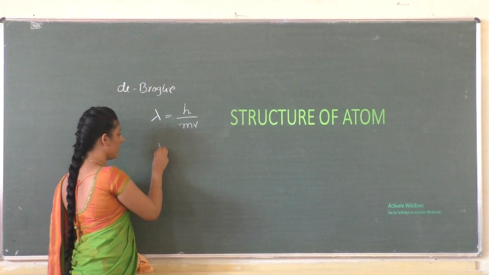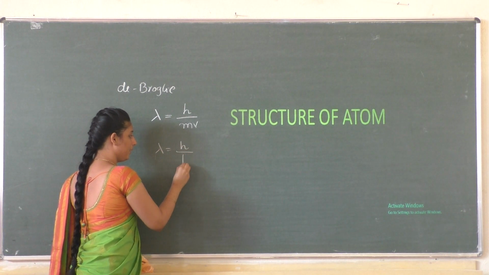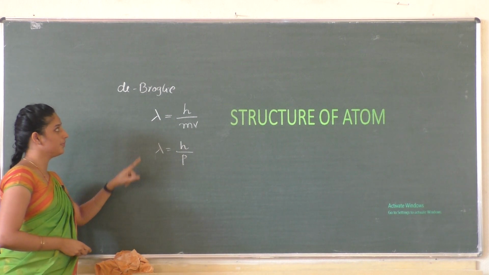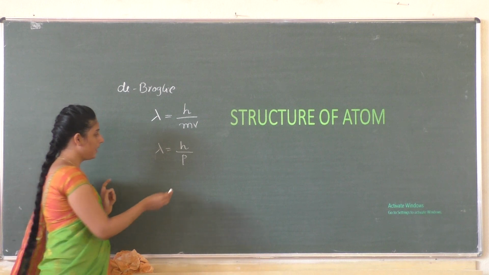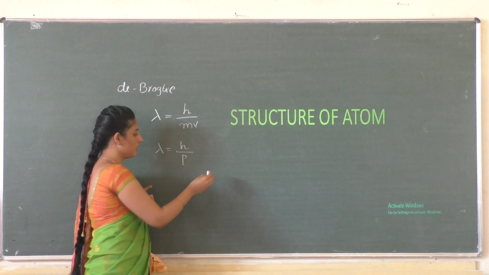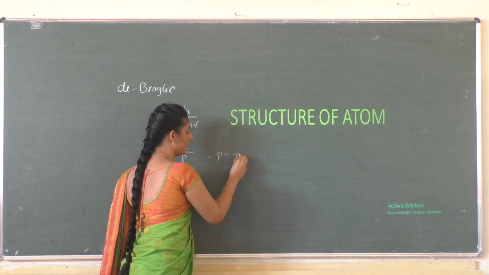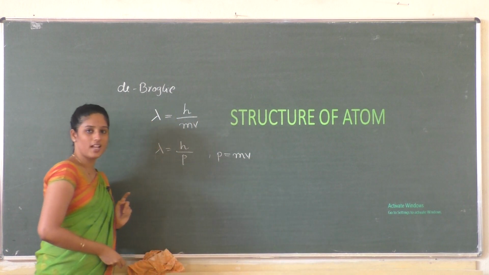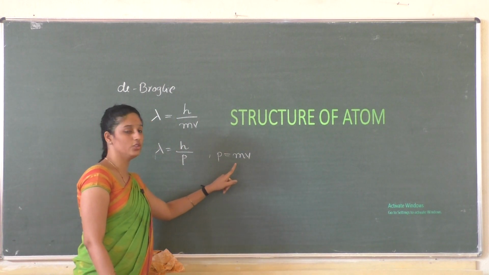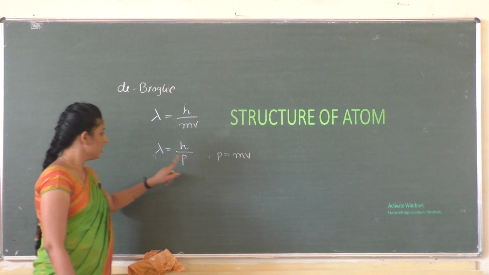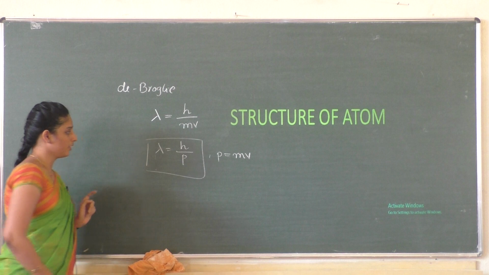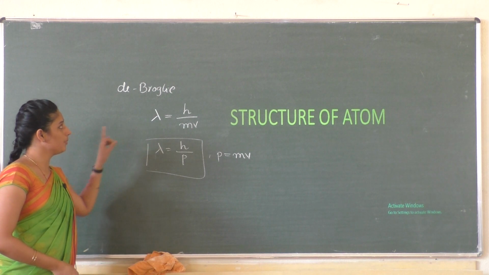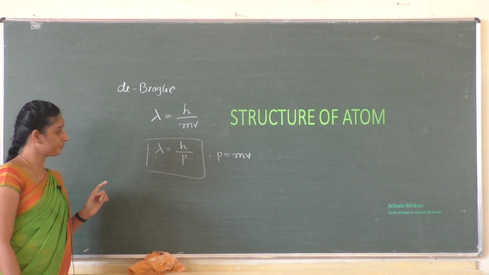So we can also rewrite the de Broglie equation as lambda is equal to h by p, where p is nothing but momentum, the product of mass and velocity, p is equal to mv. This is very, very important. So this is about the de Broglie hypothesis.